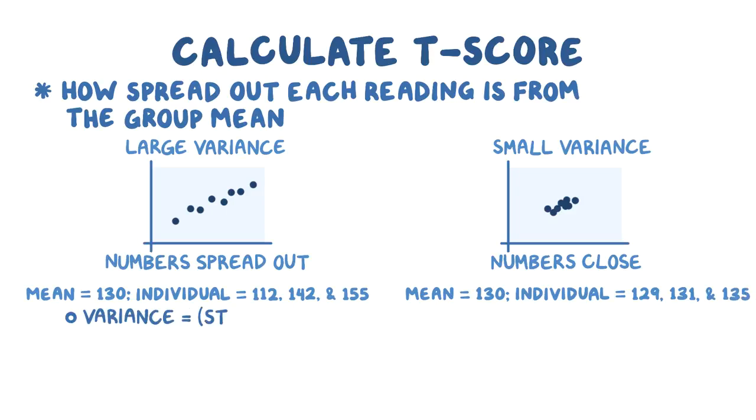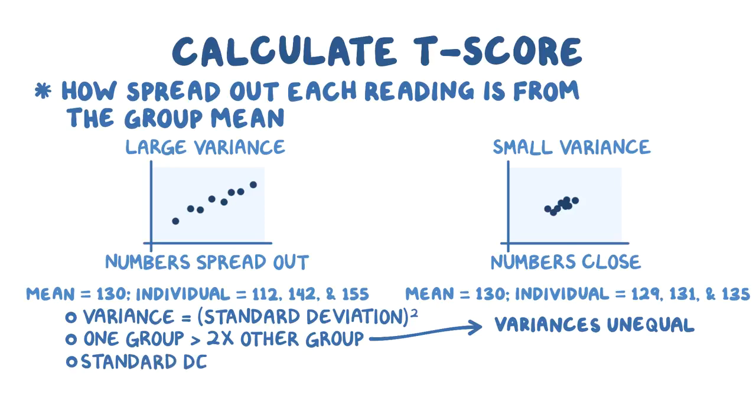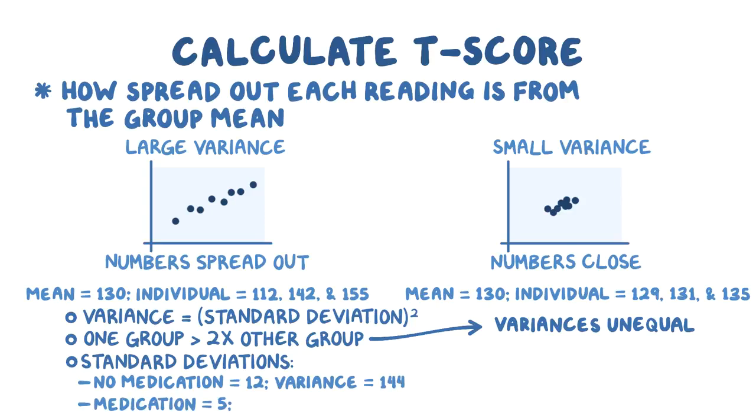The variance is the square of the standard deviation, which is another measure of how spread out the individual values are from the group mean. As a general rule, if one group has a variance that's more than double the other group's variance, then the variance is unequal. So if the standard deviation for the no medication group is 12, then the variance would be 12 squared, or 144. And if the standard deviation for the medication group is 5, then the variance would be 5 squared, or 25. Since the variance of the no medication group is more than double the variance of the medication group, the variance is unequal.